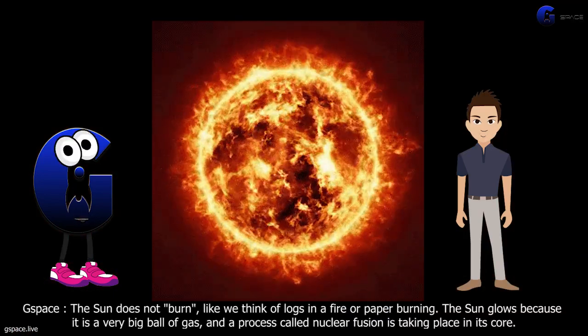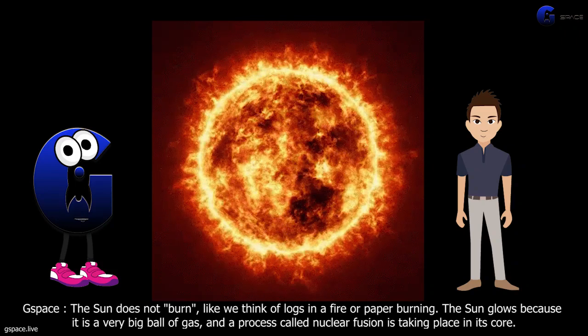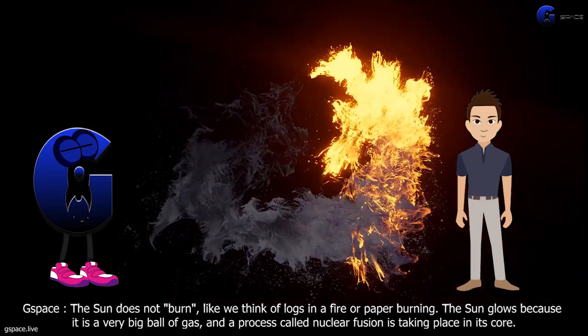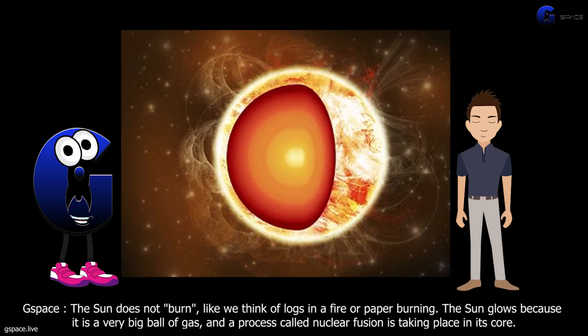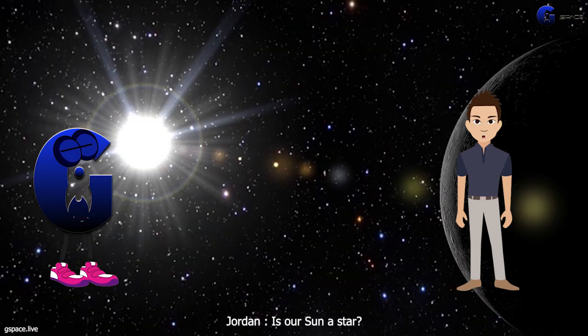Is the sun on fire? The sun does not burn, like we think of logs in a fire or paper burning. The sun glows because it is a very big ball of gas, and a process called nuclear fusion is taking place in its core.